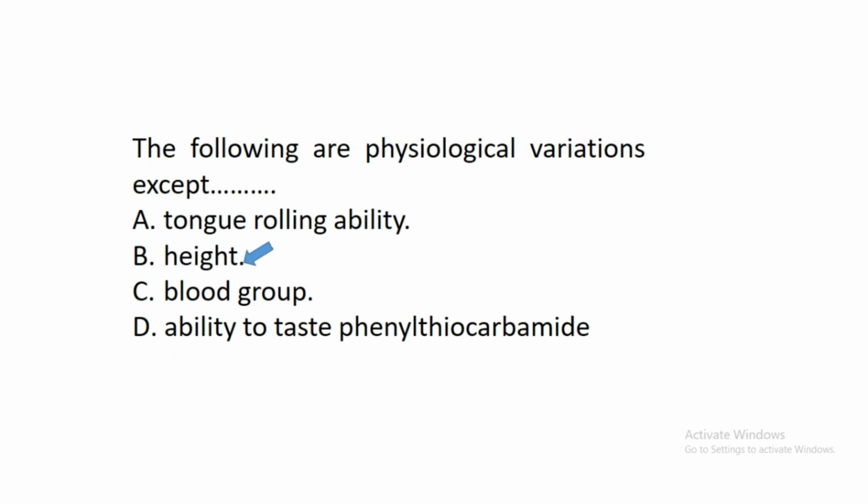Other options such as tongue rolling ability, blood group, and ability to taste phenylthiocarbamide are examples of physiological variations. And what do we mean by physiological variations? Physiological variations mean the differences that exist in the behavior of organisms.